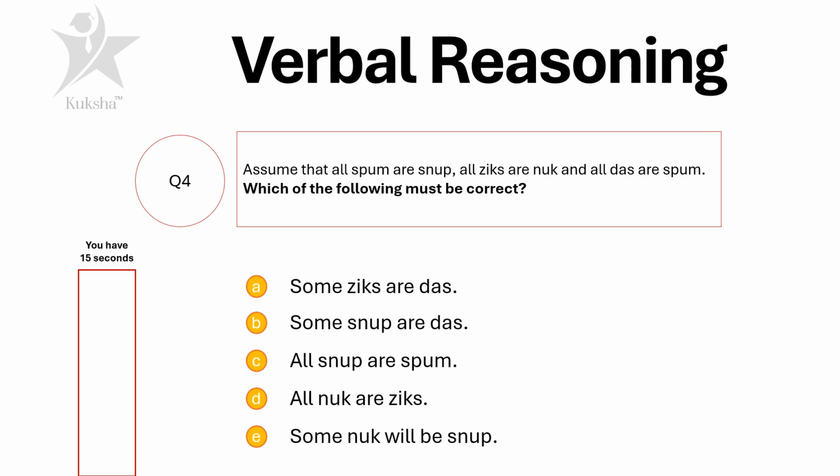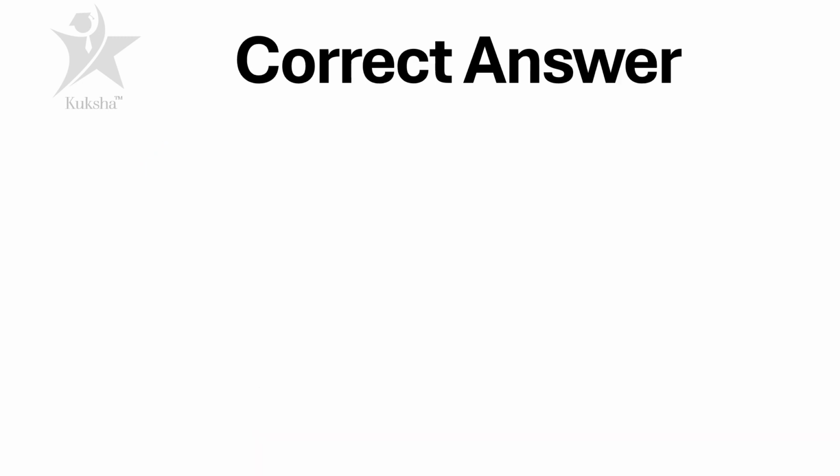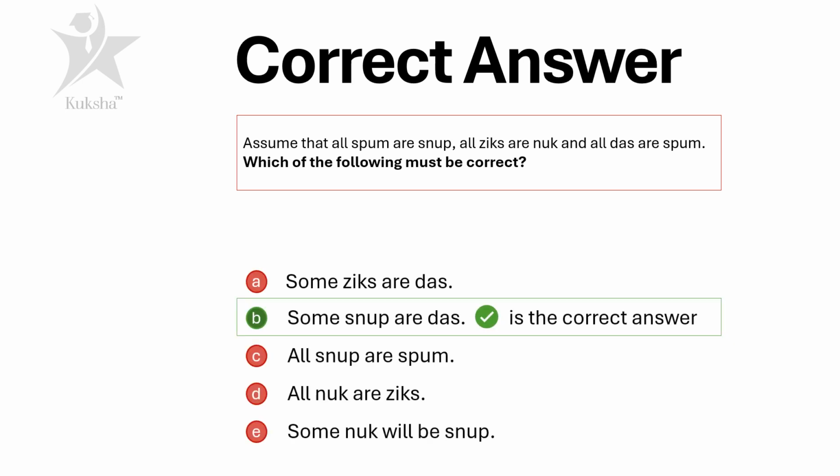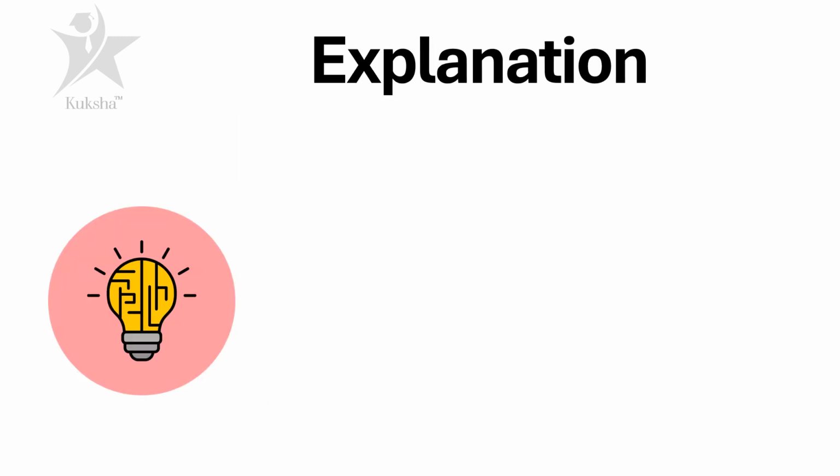Alright folks, time's up. Let's check the right answer. So the correct answer to the question, assume that all spum are snup, all ziks are nuck, and all das are spum. Which of the following options is correct? So the correct option is B, some snup are das. Alright, let's see how we derive to this answer. Why B is the correct answer?